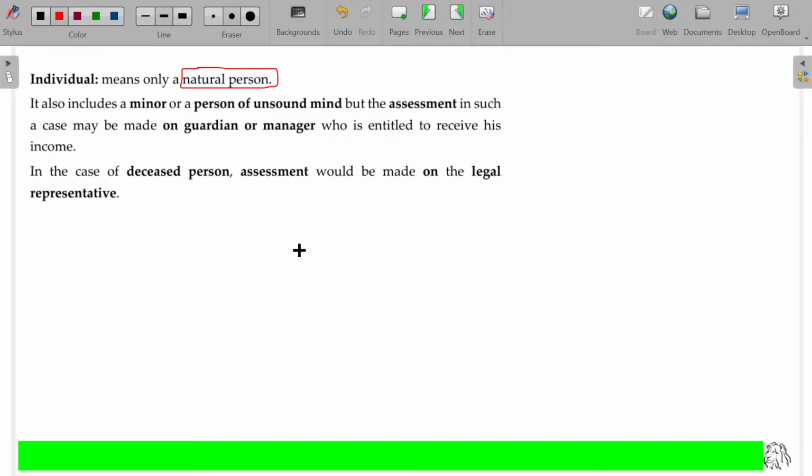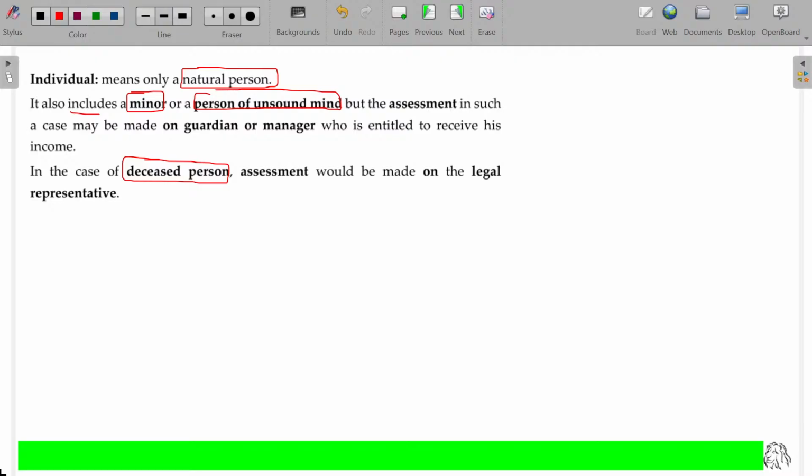Also includes, again, this definition is inclusive in nature, includes. We need to include minor, person of unsound mind, and deceased person. The three will also be falling under individual for the taxation purpose. Minor, person of unsound mind, and deceased persons, apart from the other natural persons. Minor, that you know the age is less than 18 will be minor.